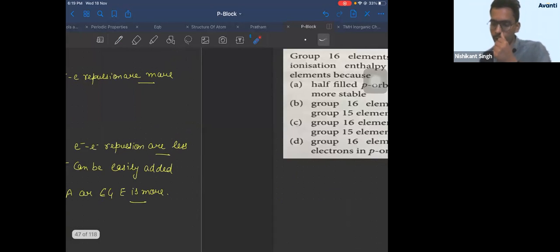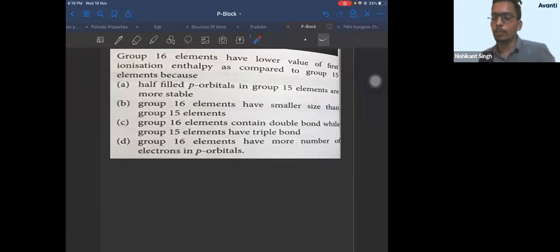We'll do this easy question for you. Group 16 elements have lower ionization enthalpy as compared to group 15 elements. It's a solved question from your textbook. If you go to your textbook, there are solved examples. It is that. So group 16 elements have a lower value of first ionization enthalpy as compared to group 15 elements. That's a very easy question. We have been doing it since periodic properties, so you should know it by now.